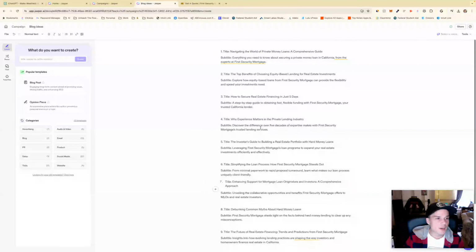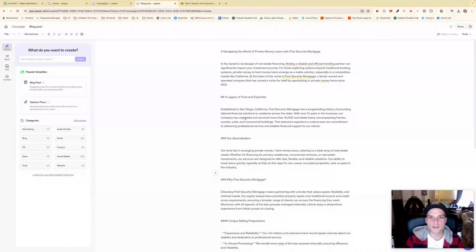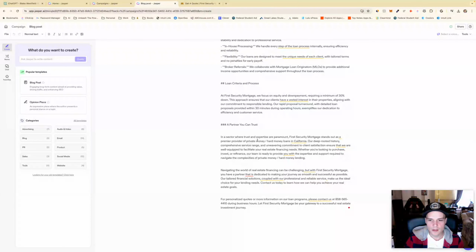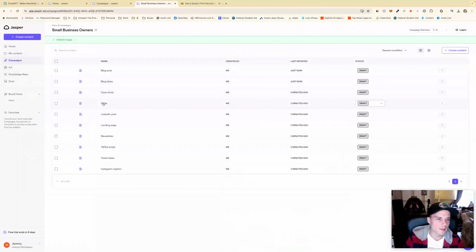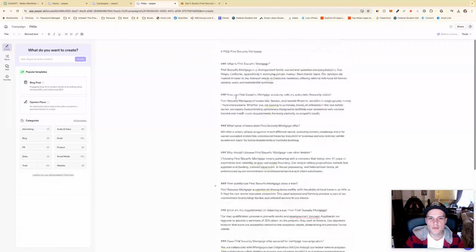Okay, so it just generated all this stuff, which is interesting. Blog post. Did it actually just go and write a blog post? It did, and for some reason it's coming up with these instead of bolding. Yeah, it just wrote a blog post. Pretty not good, but it's going to write frequently asked questions.